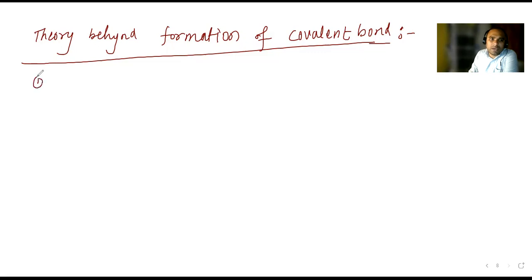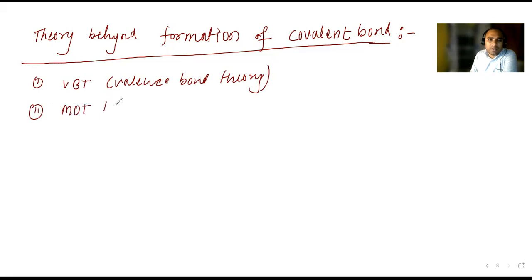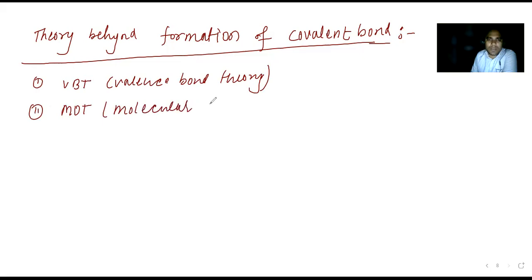First theory we are going to study is the valence bond theory, VBT. This is called valence bond theory. The second one is the MOT theory, that is called molecular orbital theory.